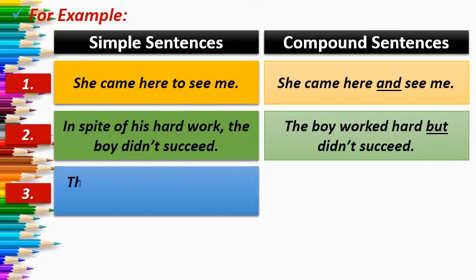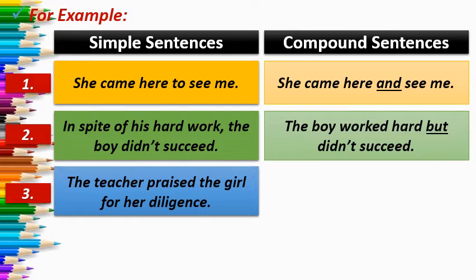Now let us see the third example. The teacher praised the girl for her diligence, right? As you can see, this is one complete idea, an independent clause. So first of all, we have to split this one complete idea into two independent thoughts, and then join both thoughts with the help of a coordinating conjunction to make a compound sentence.